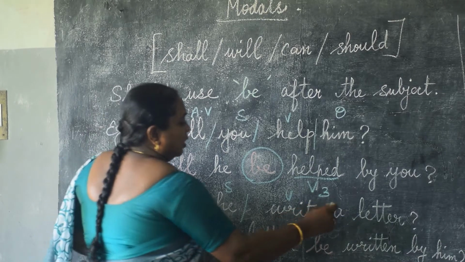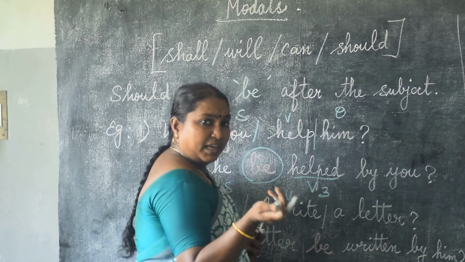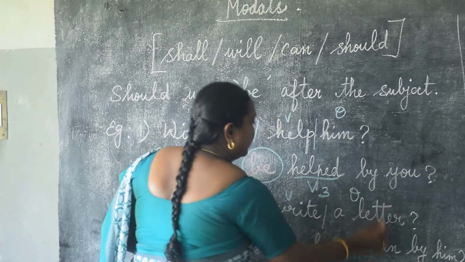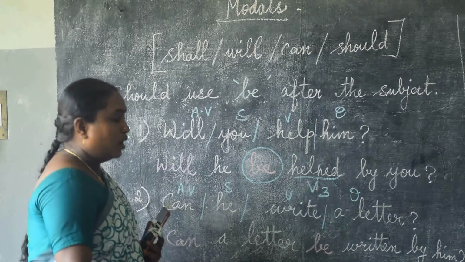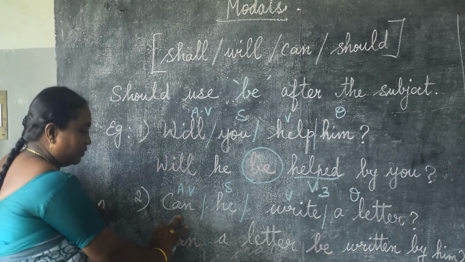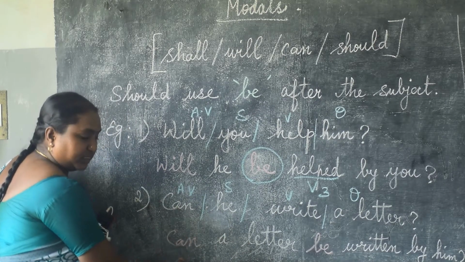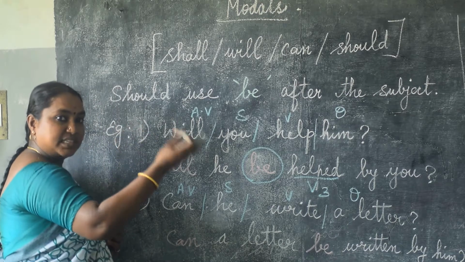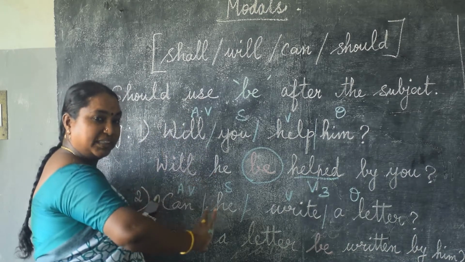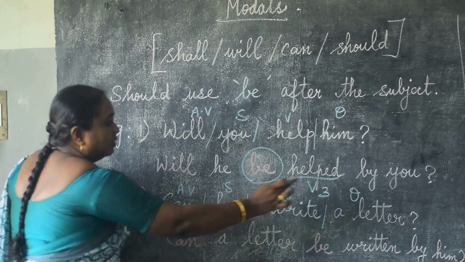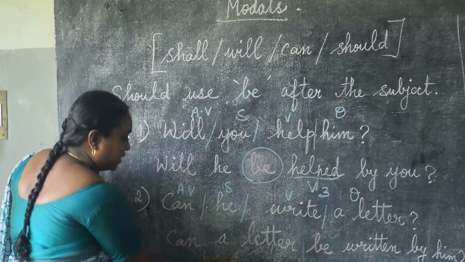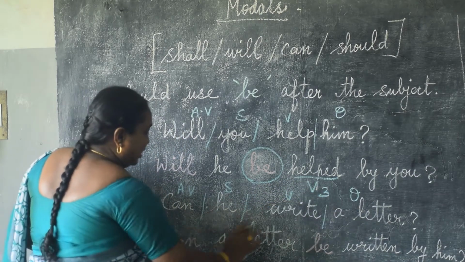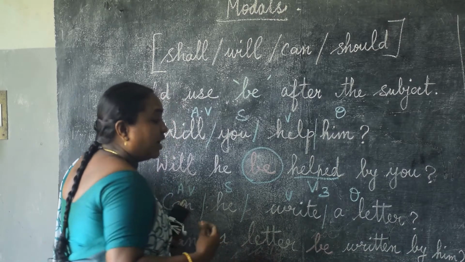Okay. What can he write? அவனுக்கு என்ன எழுத முடியும்? A letter. So a letter is an object. So as usual, we need not change the auxiliary verbs like do, does and did. அதுக்கெல்லாம் நம்ம மாத்தின மாதிரி இங்க மாத்த தேவையில்லை. Can. Object comes into subject place. So can a letter, what we have to write?